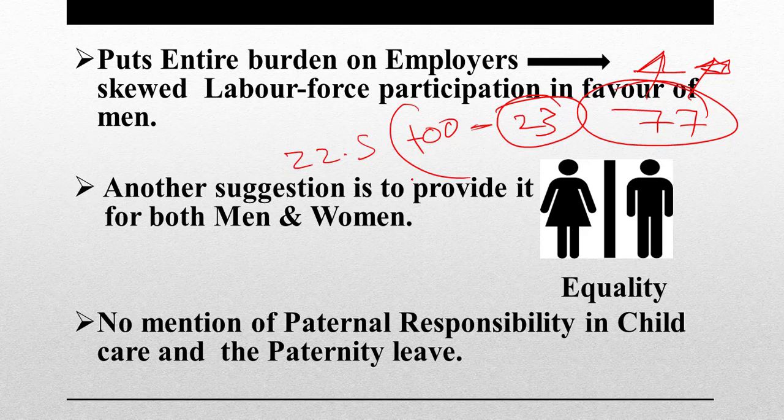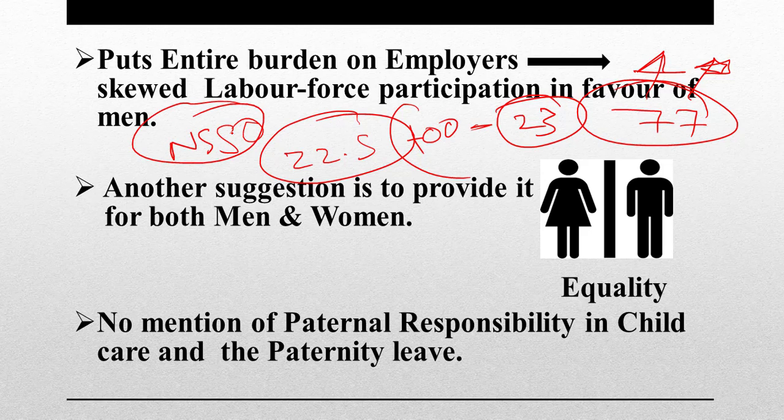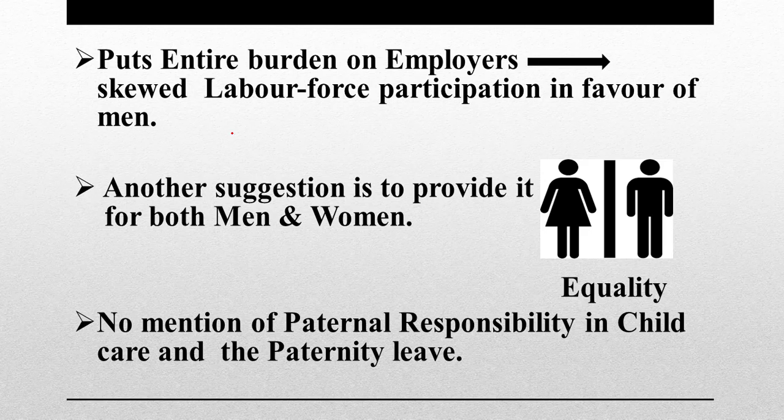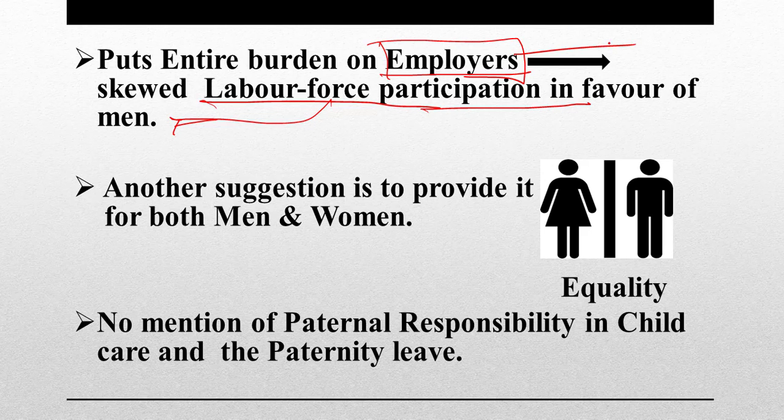So considering this data that NSSO has, this is the latest data, you can note it down please. NSSO data says that 23% of women are employed at any given point of time. Rest, either by choice or by compulsion, remain unemployed. So labor force participation rate will further go in favor of men after this, because employers, why would they pay 3 lakh rupees in case of our example for a child for which employer has got nothing to do with? So this entire salary burden falls on employer.